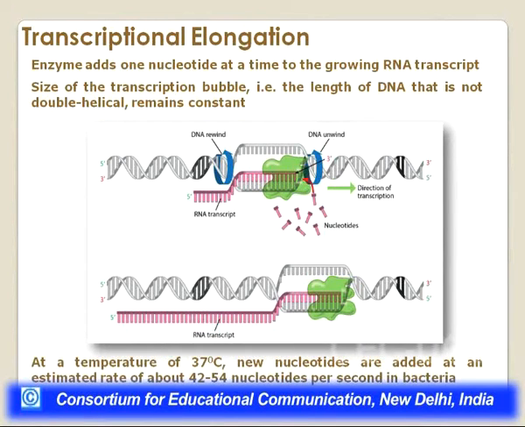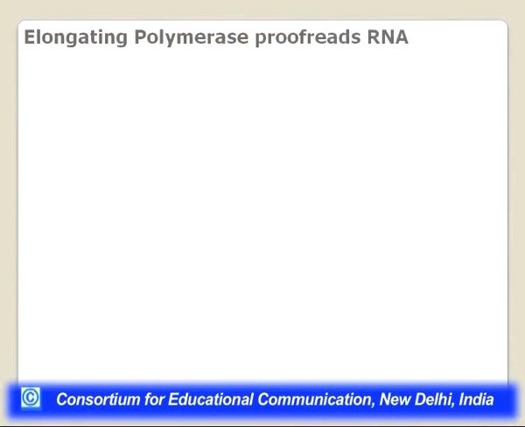At a temperature of about 37 degrees Celsius, the new nucleotides are added at an estimated rate of about 42 to 54 nucleotides per second in bacteria. But at one time only one is added, and then in 1 second approximately so many nucleotides can be added.